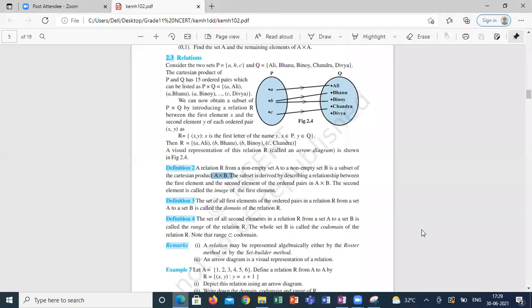Next one: the set of all first elements of the ordered pairs in a relation R from a set A to set B is called the domain of the relation R. Domain, codomain, everything we are going to discuss here. Domain is different, codomain is different, range is different. It is very simple to understand.